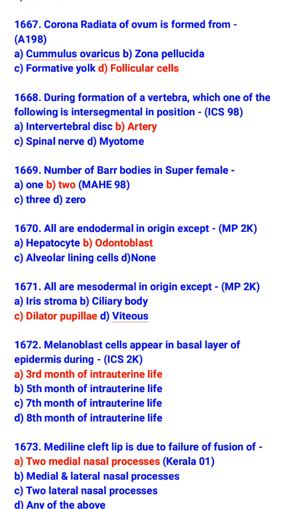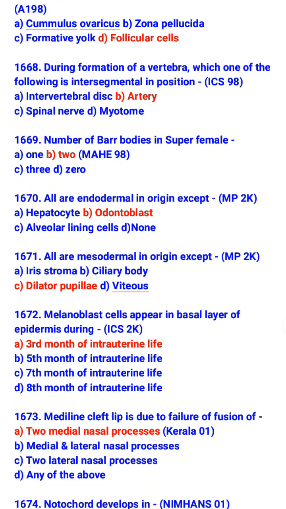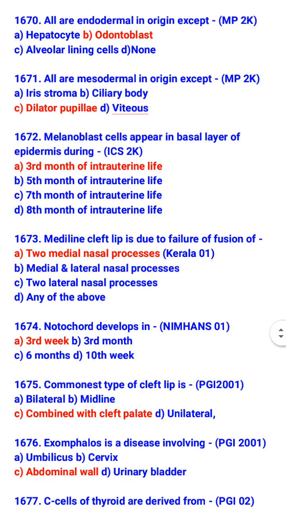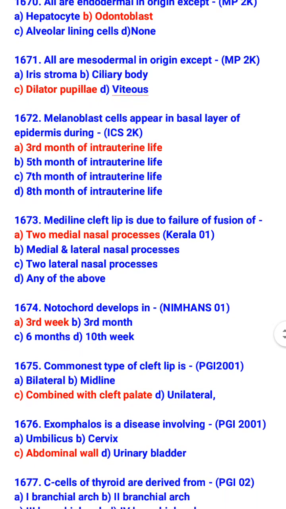All are mesodermal in origin except dilator pupillae. So, mesodermal in origin are iris stroma, ciliary body, and vitreous. Melanoblast cells appear in the basal layer of epidermis during the third month of intrauterine life. Midline cleft lip is due to failure of fusion of the two medial nasal processes.